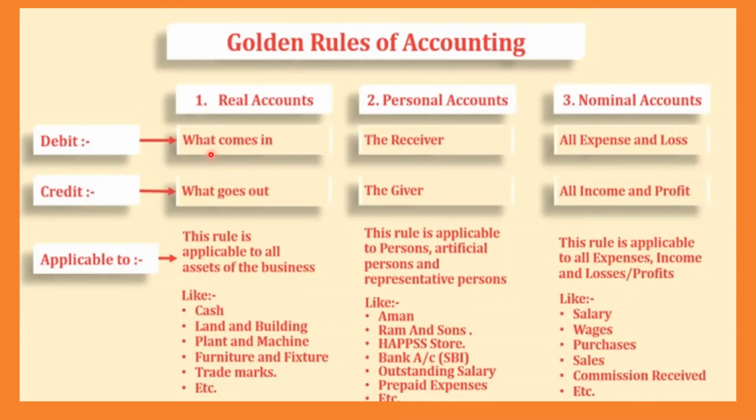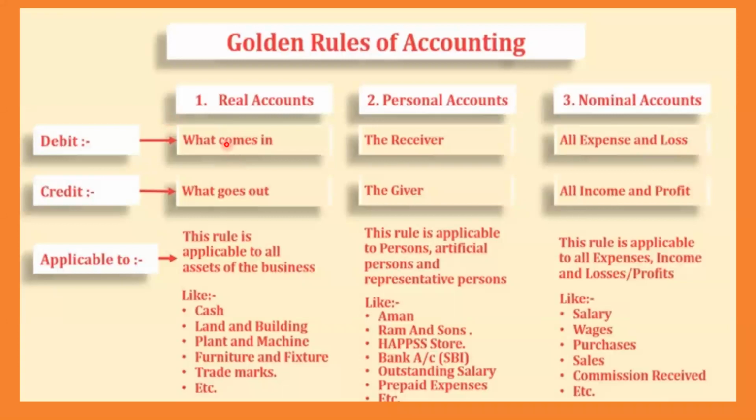And the rule says debit what comes in, credit what goes out. This you should remember. This is very, very important. This is the first step of your accountancy. Okay, real account. There are 3 types of accounts: real account, personal account, nominal account. In real account, there are 2 terms which we regularly use.